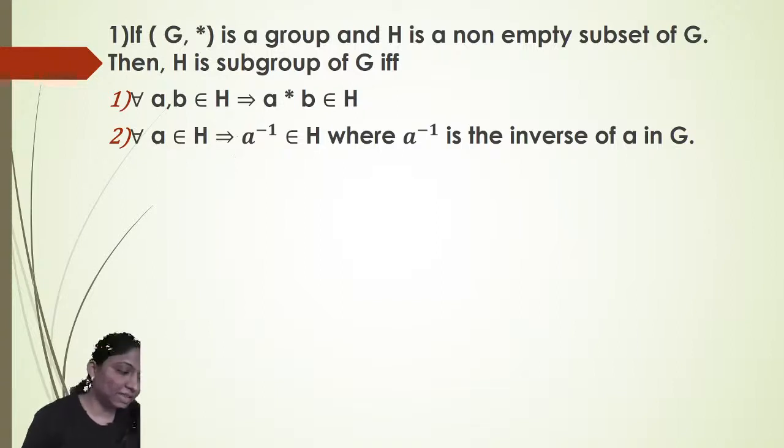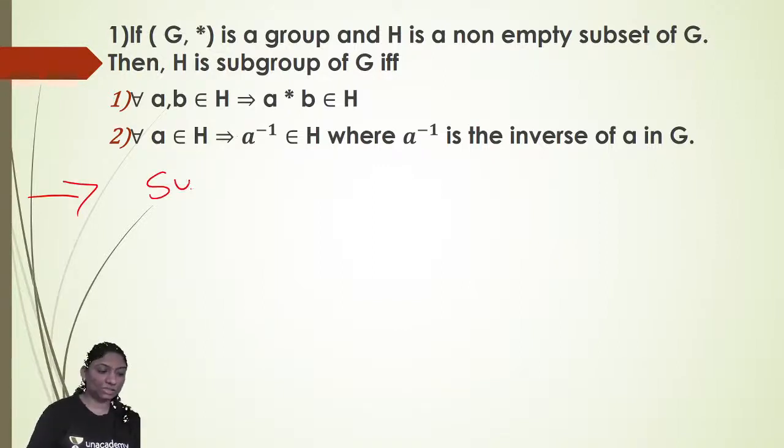So here we can say that for all A, B belonging to H, A star B inverse also belongs to H. Okay, so here this is the necessary condition for the group. Suppose H star is a necessary condition, so we will prove it here. Suppose H star is a subgroup of G.